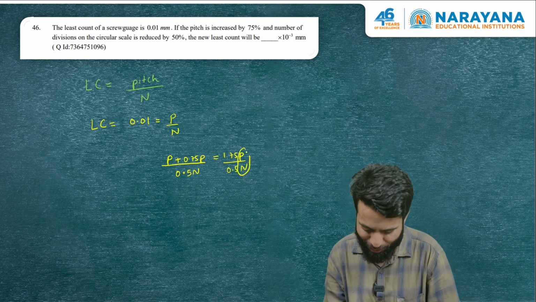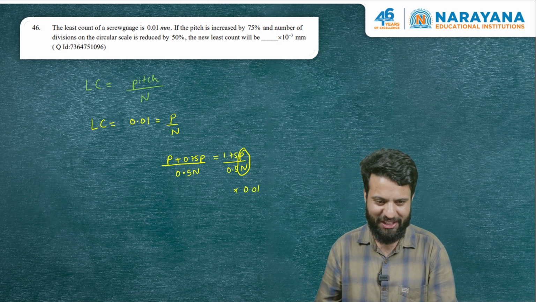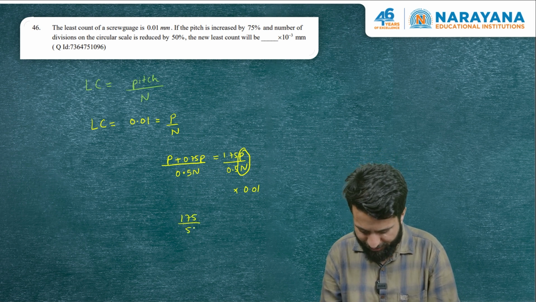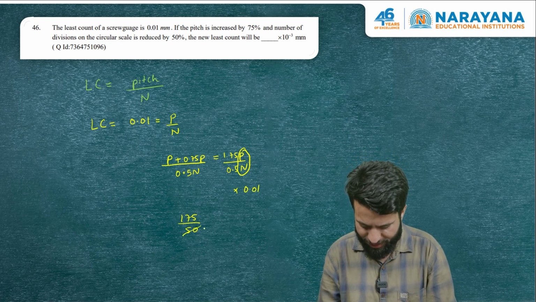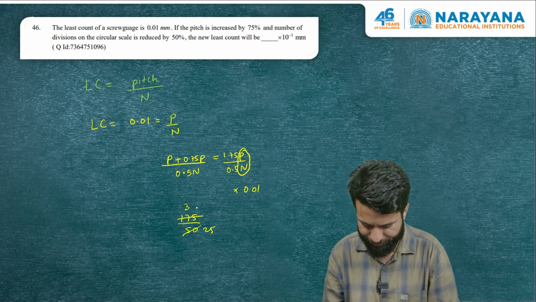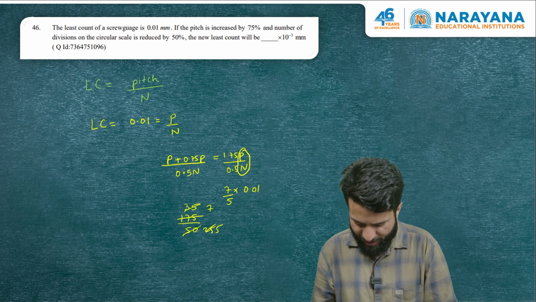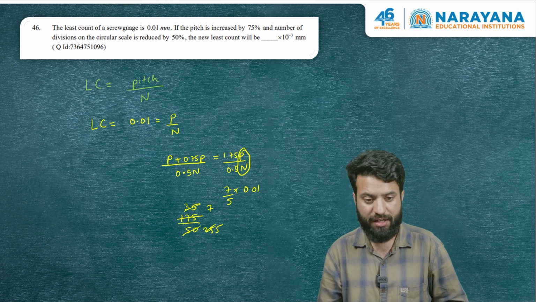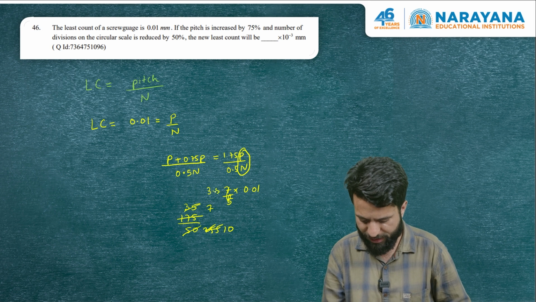That's pretty simple. Remember, the old least count was 0.01. 1.75 divided by 0.5 is 3 by 2. We can do the calculation. That's 175 divided by 50, that is 7 by 2. And I think we have to go for proper calculation. Yeah, it's 3.5.